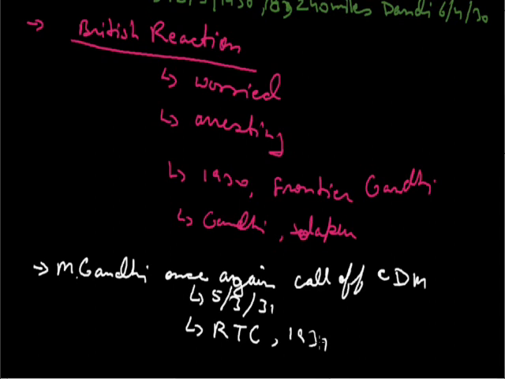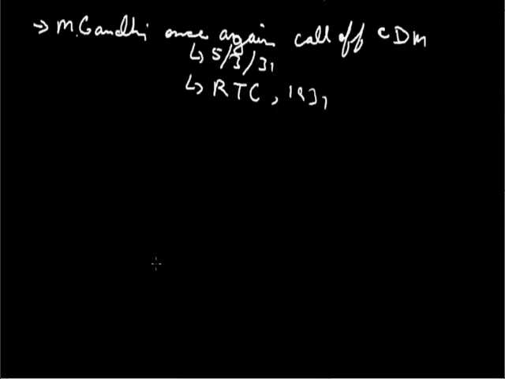When he saw all these things, he once again started the civil disobedience movement. Now, what happened with this civil disobedience movement? Obviously, most of the communities were unhappy with Mahatma Gandhi, so they refused to join the movement once again.